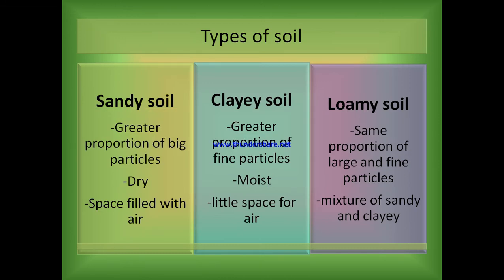The mixture of rock particles and humus is called soil. On the basis of proportion of particles, soil is divided into three parts: sandy, clay and loamy. If soil contains a greater proportion of big particles, it is called sandy soil. If the proportion of fine particles is greater, then it is called clay soil, and if the proportion of particles is the same, then it is called loamy soil. Loamy soil has the right water holding capacity for the growth of plants.